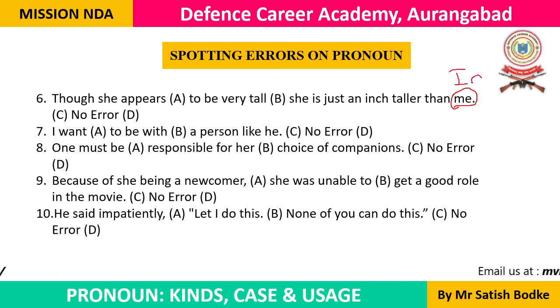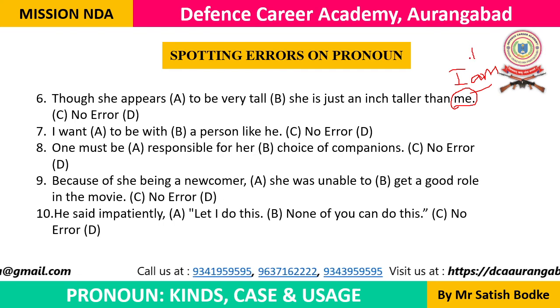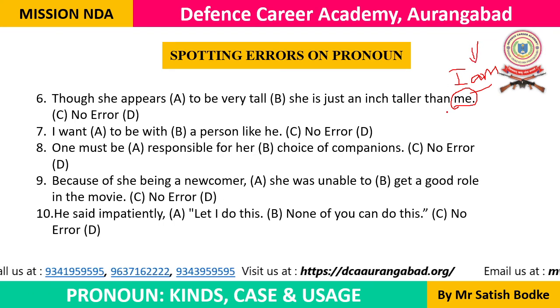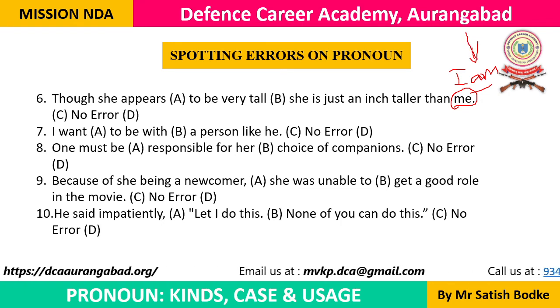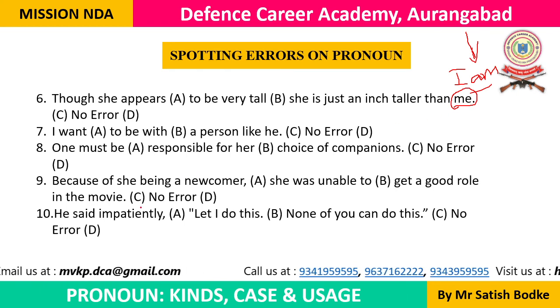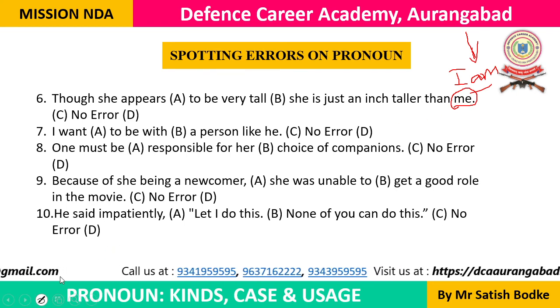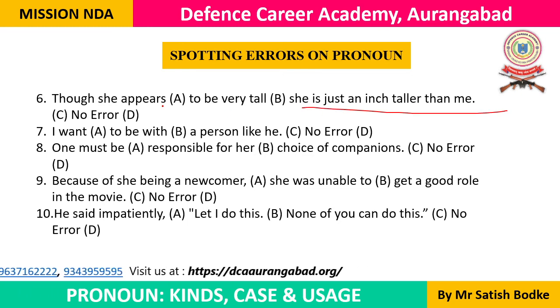मैं जितना टॉल हूं, am, we don't use this word am, but it is implied here. Means she is just an inch taller than I am. मैं जितना टॉल हूं उससे भी 1 इंच टॉल है. She is an inch taller than I am. Here I should be there in place of me. So this is the correction, and C is the answer,